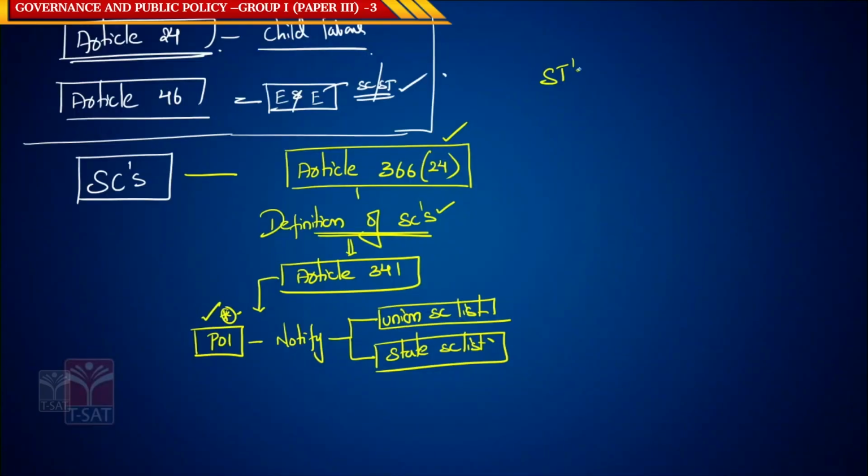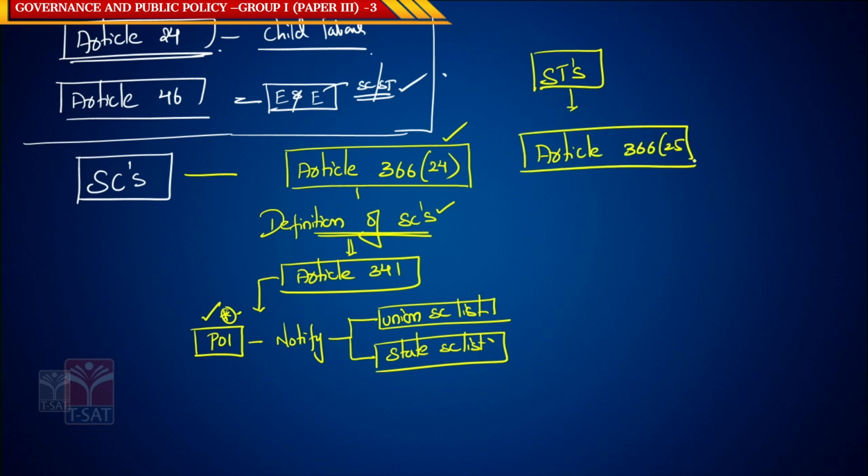For STs, you need to look at Article 366 clause 25, which provides the definition of STs in India. Now what is this definition of STs in India?